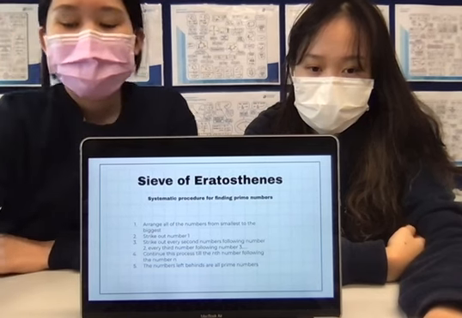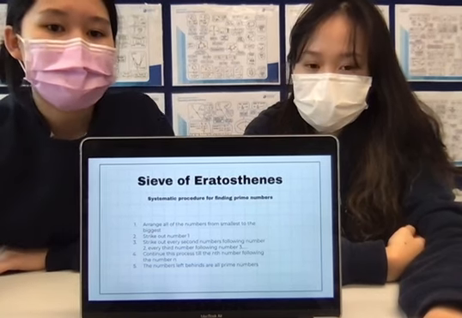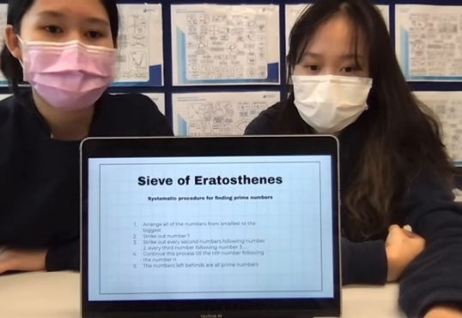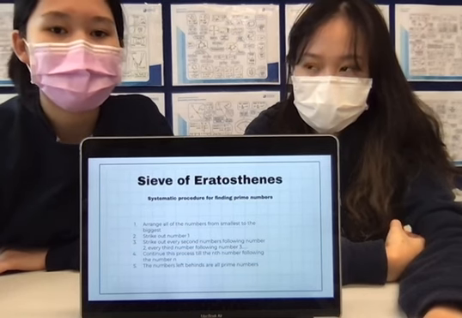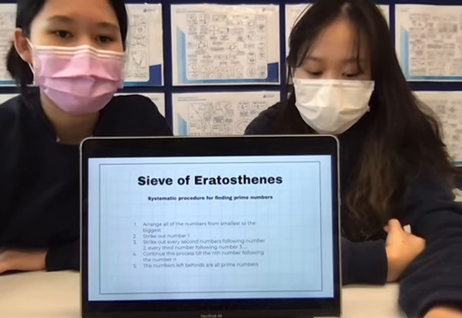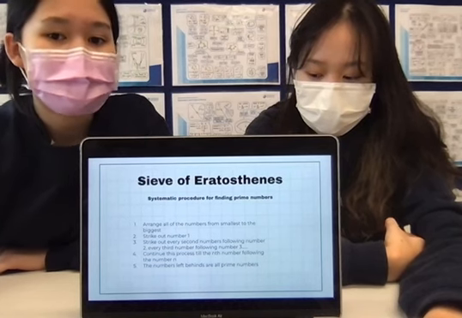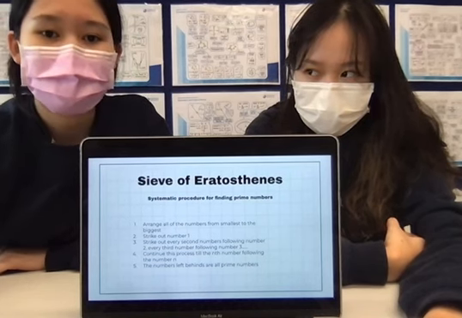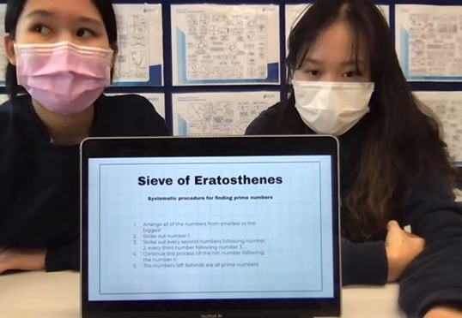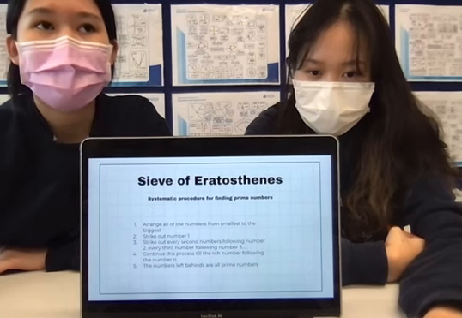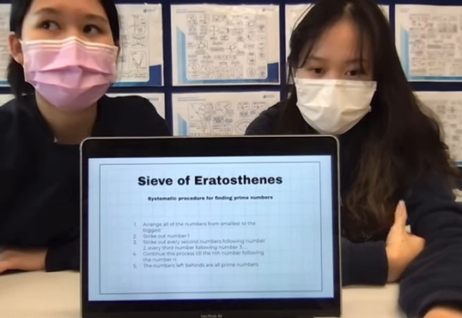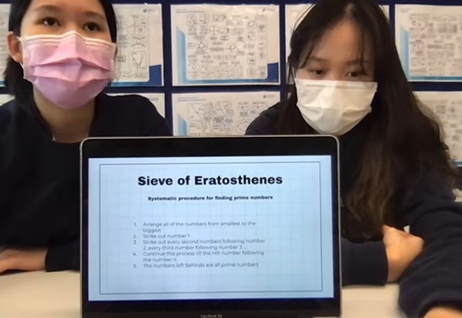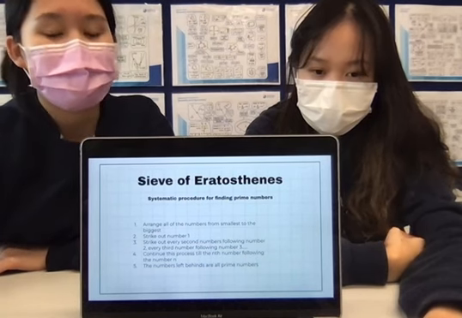How he used this method is that firstly he arranged all of the numbers from the smallest to the biggest, and then he struck out the number 1, the first number, and then he struck out every second number following number 2, every third number following number 3, until he struck out every nth number following the number n. All the numbers left behind will be the prime numbers.